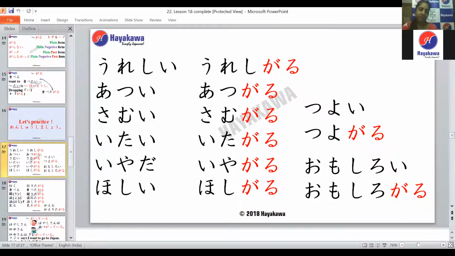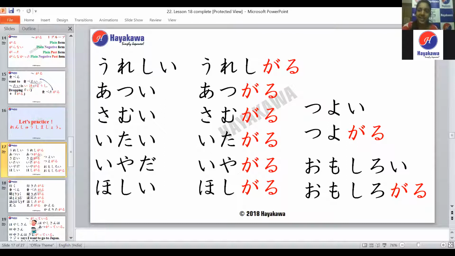The next adjective we have is Itai, right? Anybody remembers what Itai means? Anyone who remembers the meaning of Itai? No, Itai means painful, right?